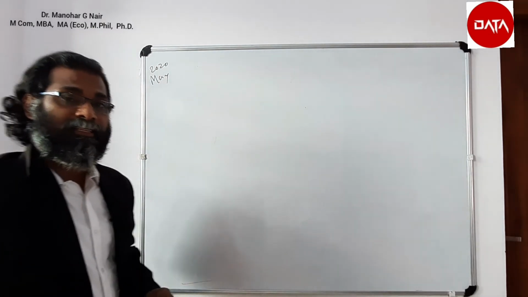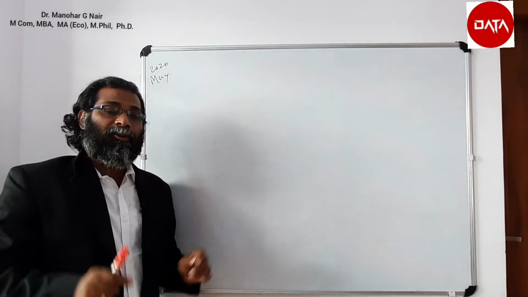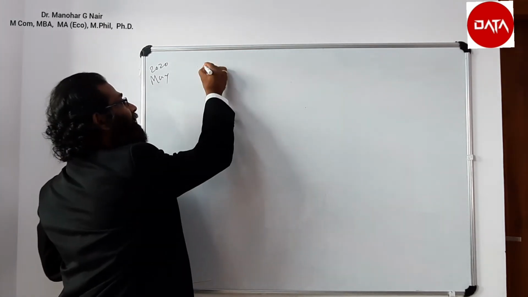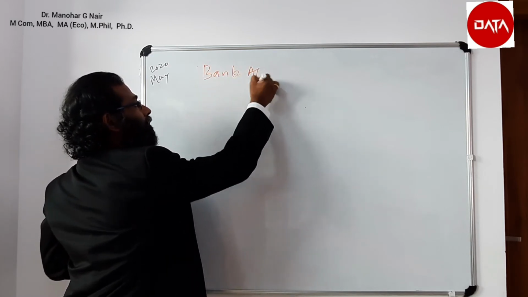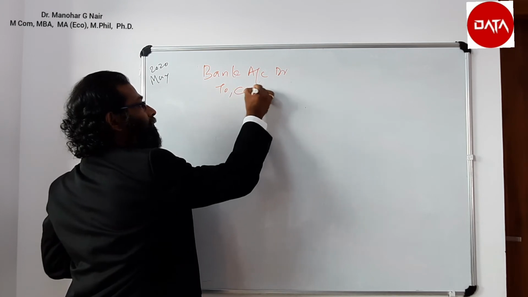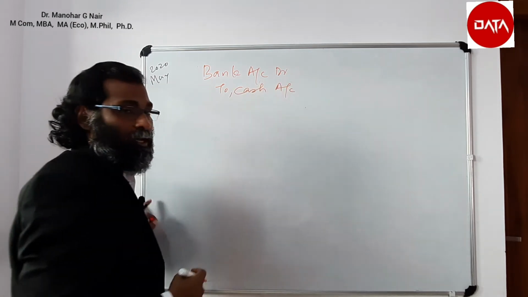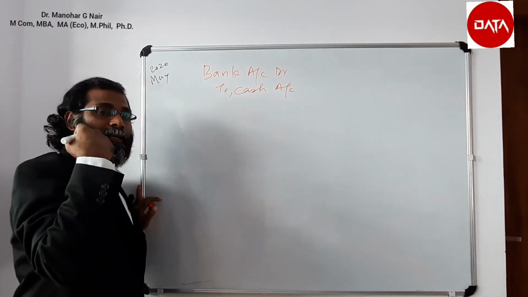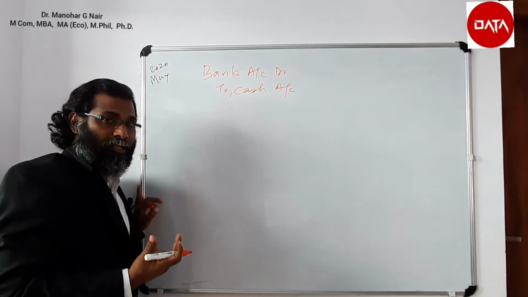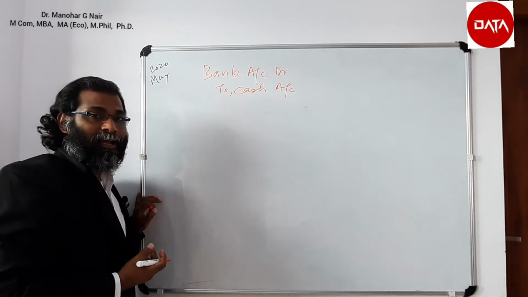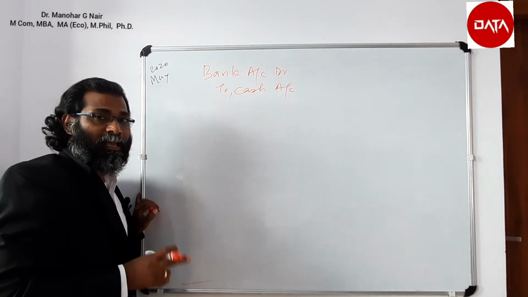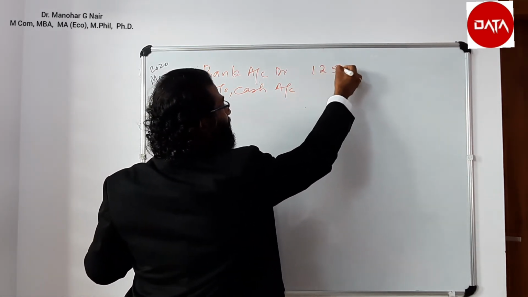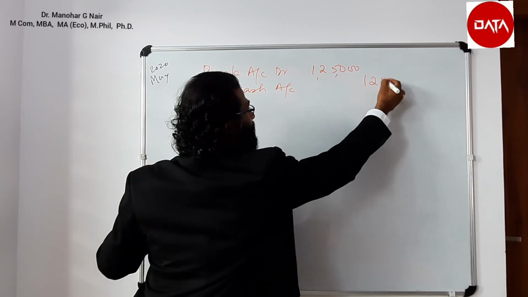The next transaction is Vinod's check deposited into bank for collection. So the check goes out to the bank. The journal entry is bank account debit to cash account. When we got the check, we wrote cash account debit to sales account. Now that check we gave to the bank for encashing, so in the journal entry we debit the receiver and credit what goes out. The banker is the receiver and the check is going out, so the journal entry is bank account debit to cash account to the extent of 1,25,000.